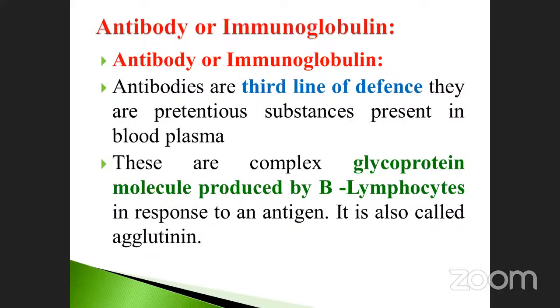When the antibody reacts with the antigen, what happens? It forms clumps or clots. That condition is called agglutination.